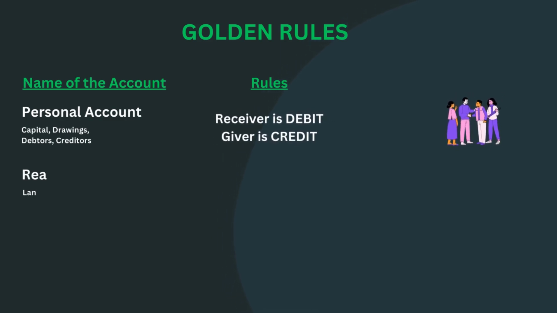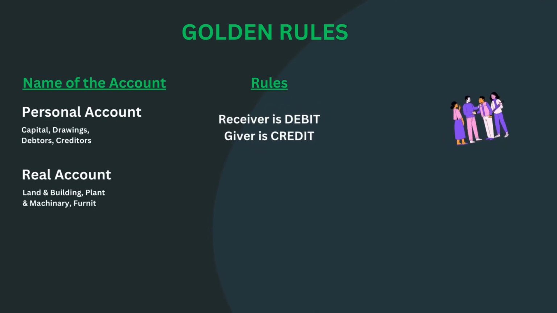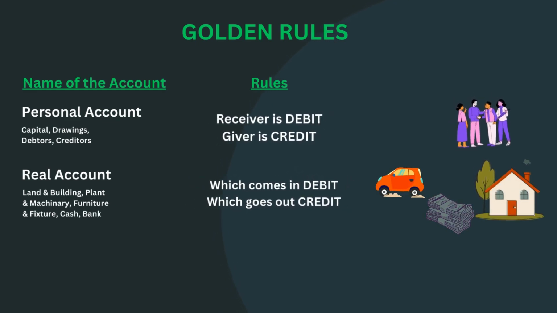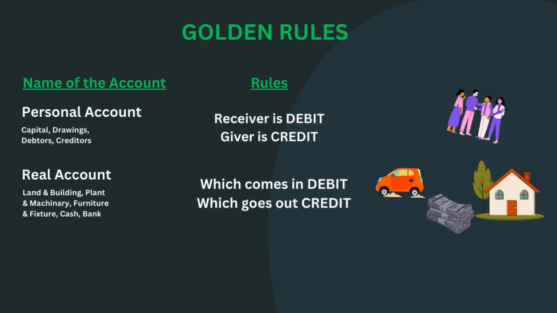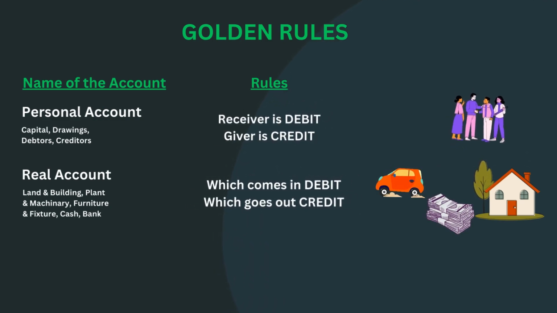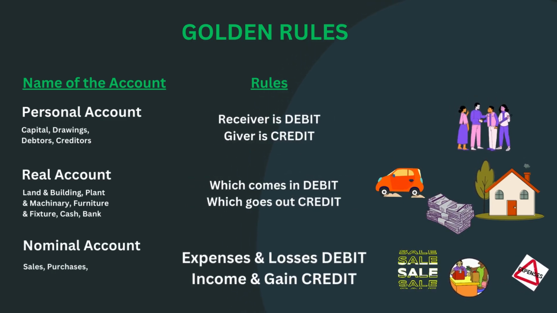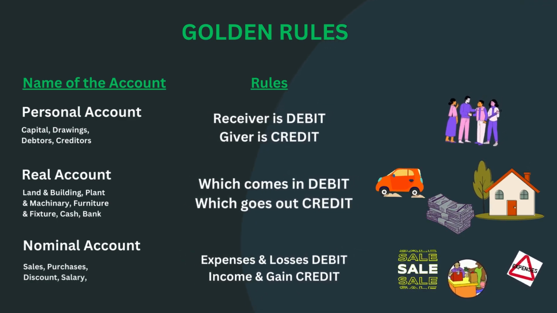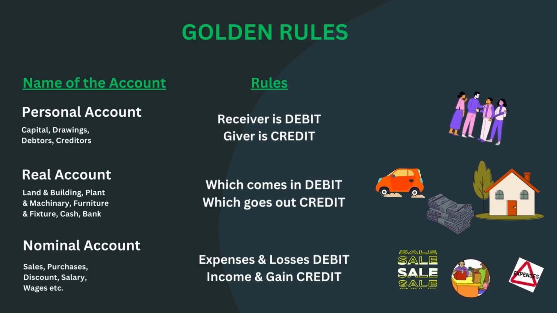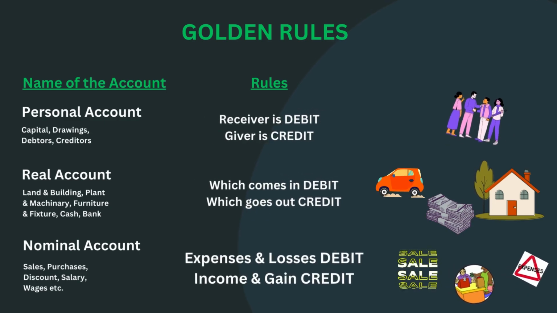The second account is real account. Anything which is your asset is under real account like cash, bank, furniture, car, etc. The rule is which comes in debit and which goes out credit. The last one is nominal account. Anything which defines expenses and losses or income and gain is under nominal account. The rule is expenses and losses debit and income and gain credit.